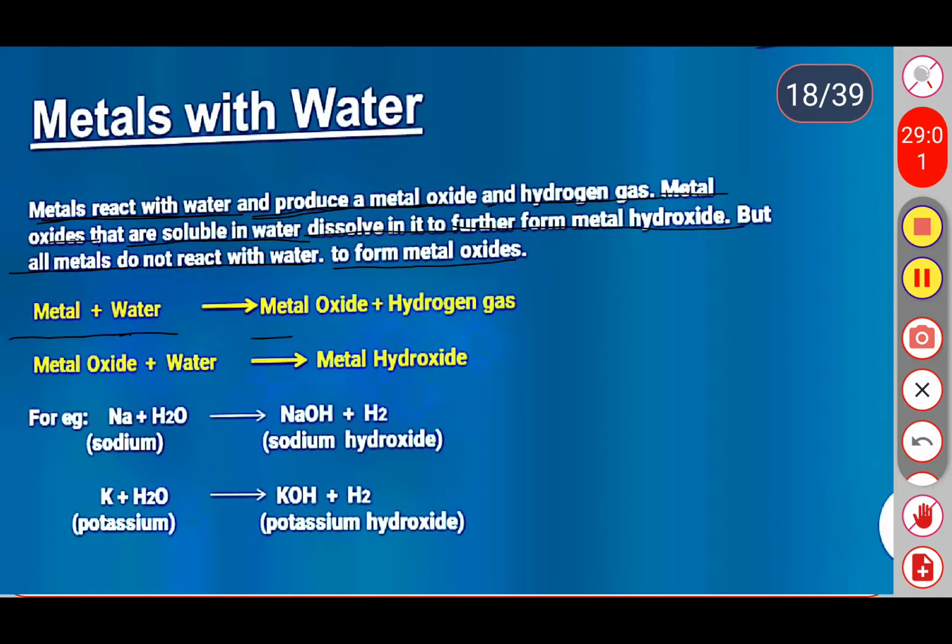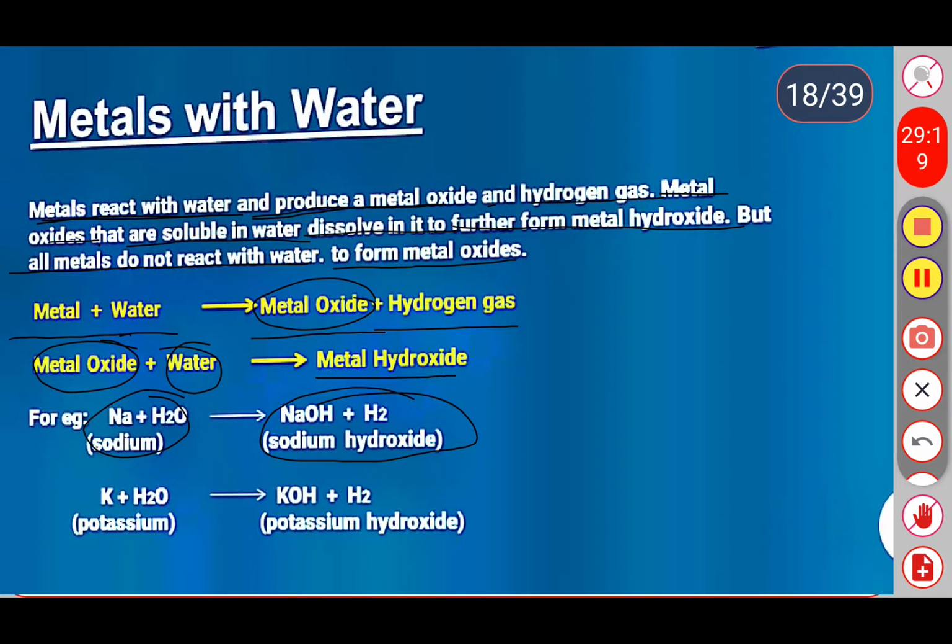And these metal oxides, when we dissolve them in water, form metal hydroxides. For example, sodium reacts with water to form sodium hydroxide along with hydrogen gas.